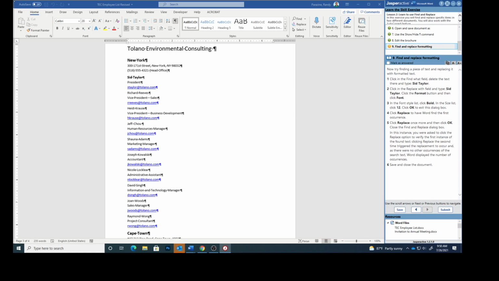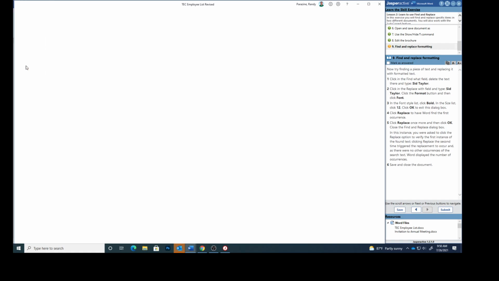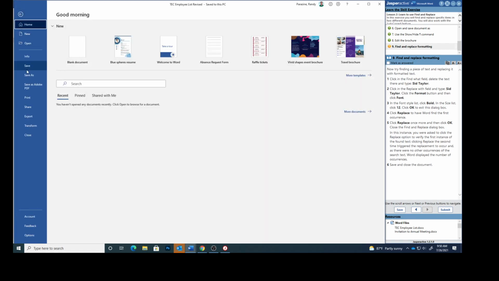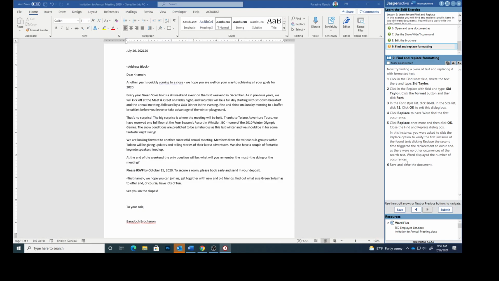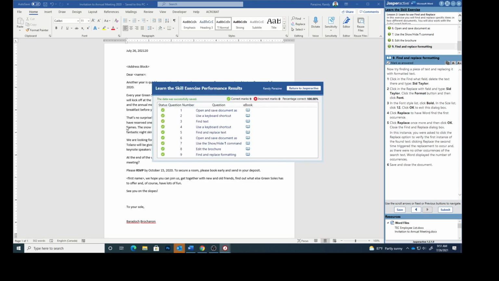So save and close the document. File, Save. And then File, Close. Submit. Hopefully we'll see 9 green checks. And you do. So if you got everything correct, congratulations, you have completed lesson 2 of Word. If you did not, if you've missed something, go back and fix that if you so desire, and we'll head on to lesson 3.